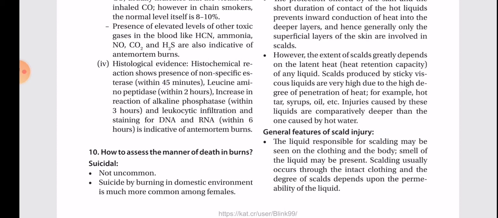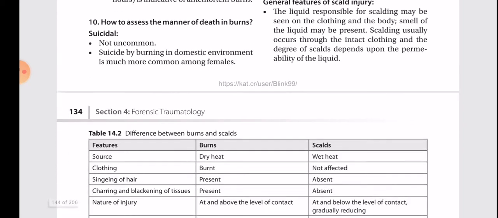General features of scald injury. The liquid responsible for scalding may be seen on the clothing and the body. Smell of the liquid may be present. Scalding usually occurs through the intact clothing, and the degree of scald depends upon the permeability of the liquid.